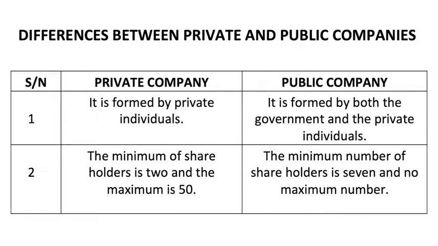A public company is formed by both the government and private individuals. 2, for private, the minimum number of shareholders is 2 and the maximum is 50. For public, the minimum number of shareholders is 7, and there is no maximum.